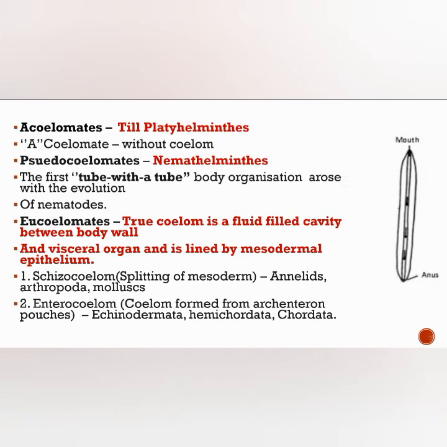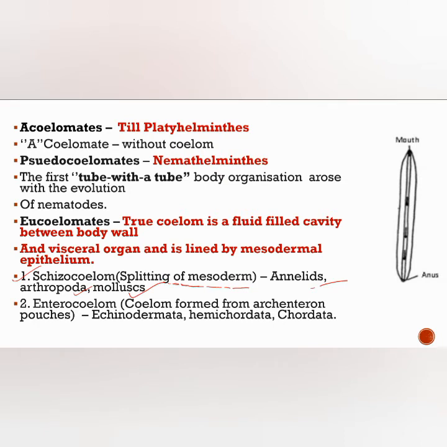The eucoelom is again categorized into two types: schizocoelom and enterocoelom. First, schizocoelom means the coelom is formed by the splitting of the mesoderm, and this type of coelom is seen in the annelids, arthropods and molluscans.